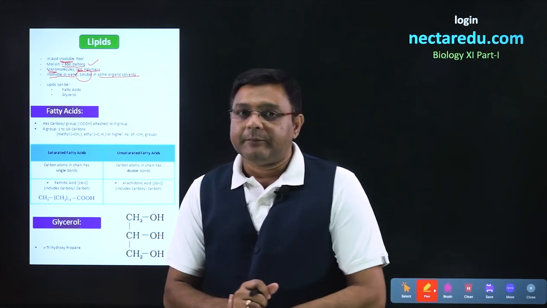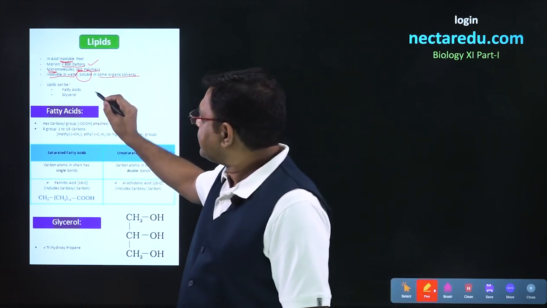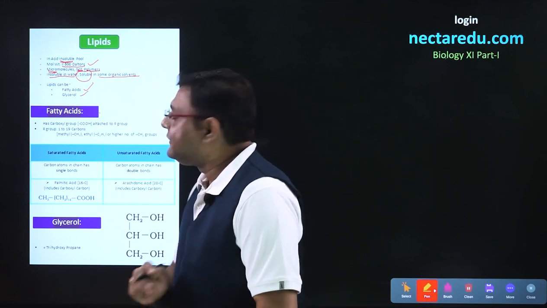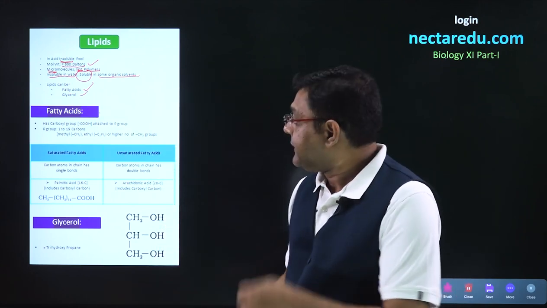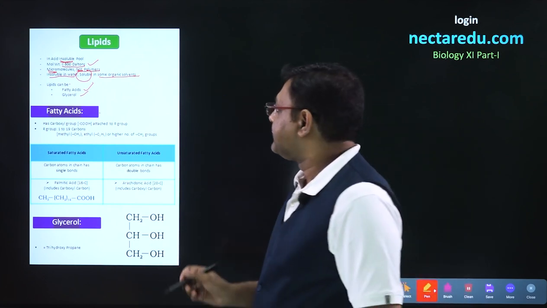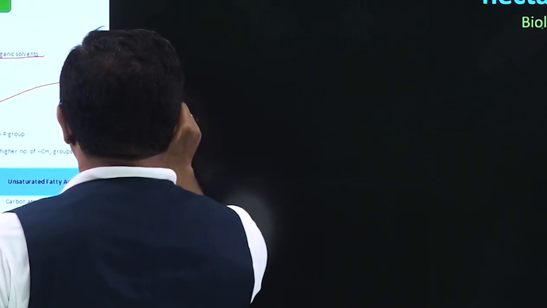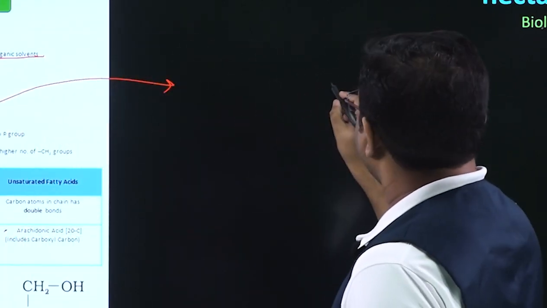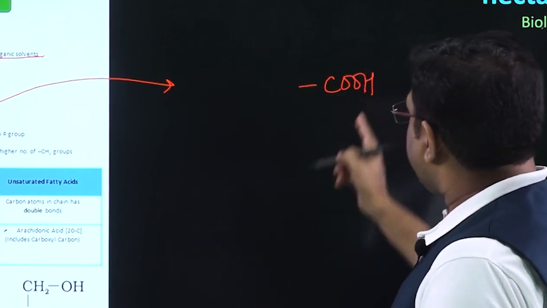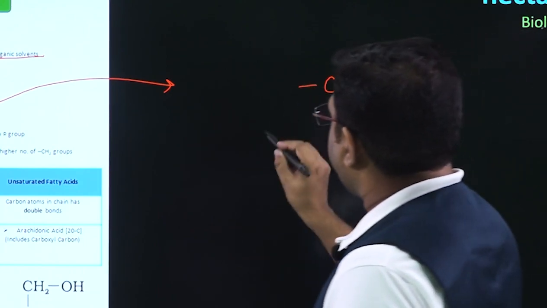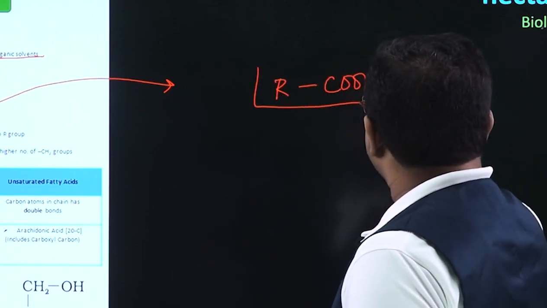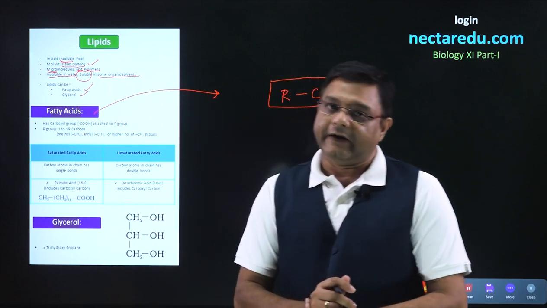Talking about the types of lipids, the simple lipids can be in the form of fatty acids as well as in the form of glycerol. Talking about the structure of fatty acids, in fatty acids we will have a carboxyl group, that is COOH. With this carboxyl group, an R group will be attached. So, this particular structure will be of a fatty acid.